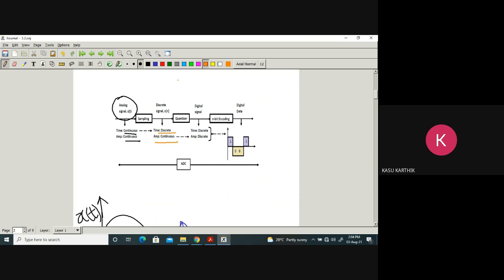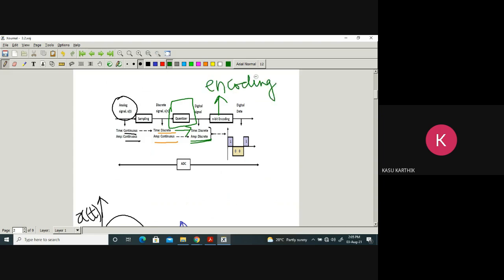Next, we perform something called quantization. It is called a quantizer. We'll discuss what a quantizer is. If you quantize, what will happen? Time is anyway discrete, but if you quantize, amplitude is also getting discretized. Later we do encoding.